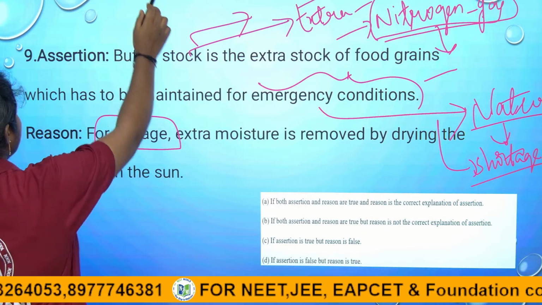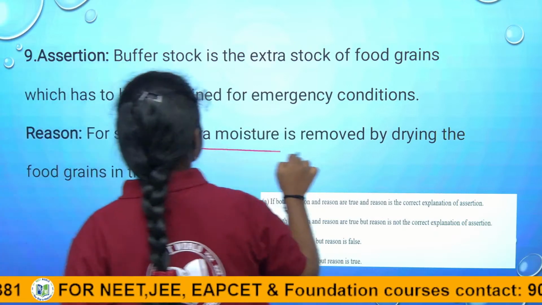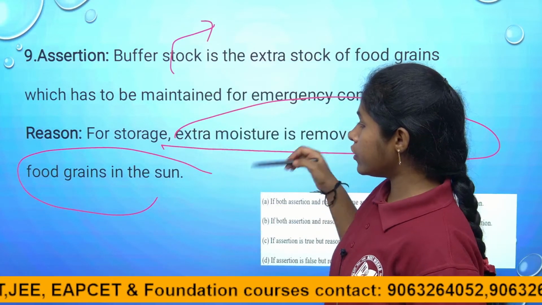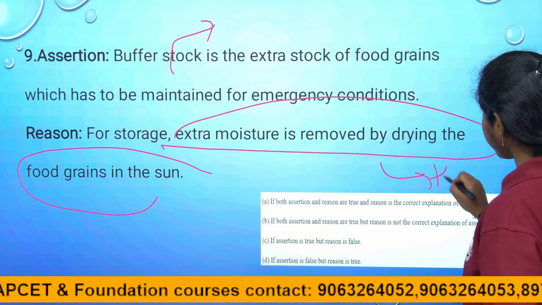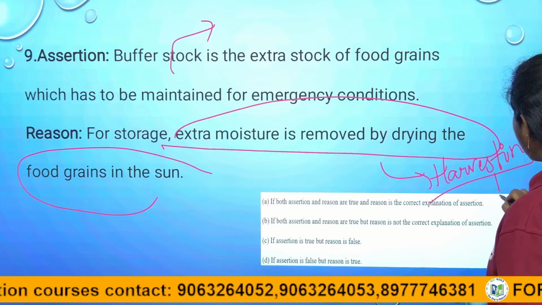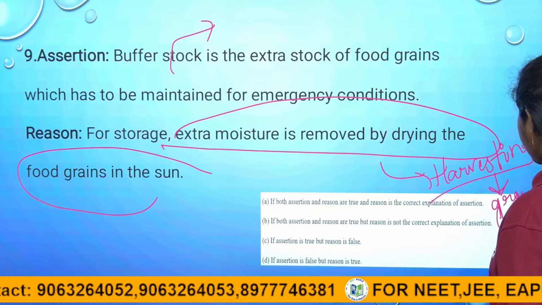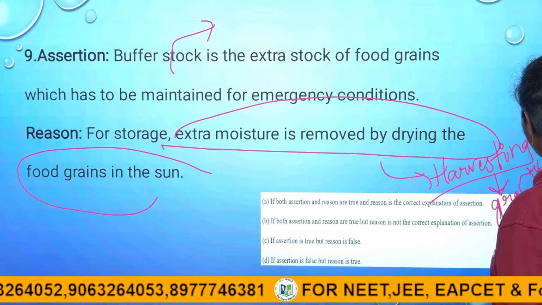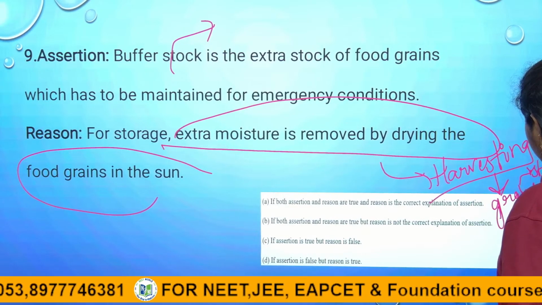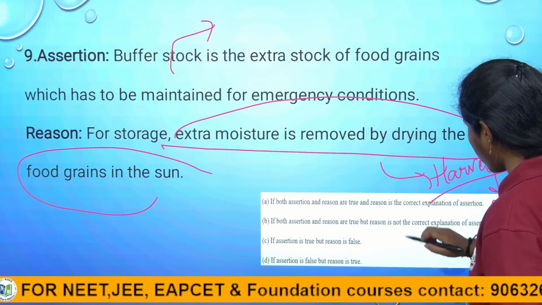But here what they have given is, for storage extra moisture is removed by drying food grains in the sun. After this process only they do the buffer stock process. Because after the harvesting period, when the mature crop is gathered, the grains, or else the stalk, have more moisture content. So after threshing and winnowing, the grains still have more moisture content.